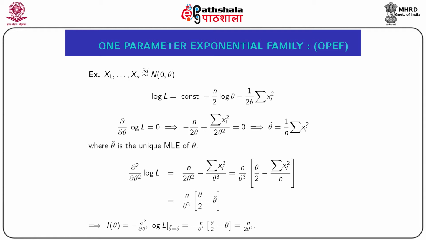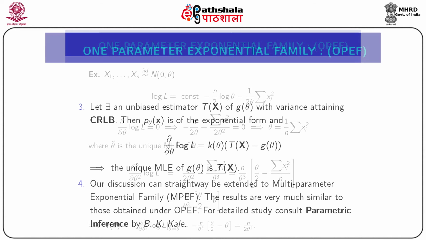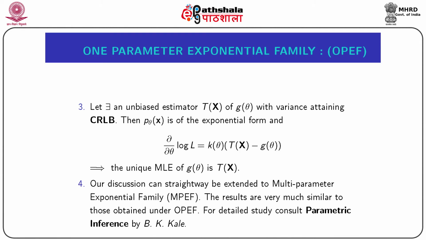Now if we directly calculate the function I(theta), that will become n by 2 theta square. But just note that the second order derivative of the log likelihood function L(theta) at the point theta curl equal to theta again gives you n by 2 theta square. So it is established through this example that I(theta) can be obtained from the second order derivative of log L(theta) just by replacing theta curl by theta. Next we go to the third point under note.